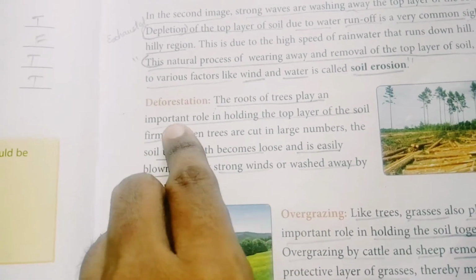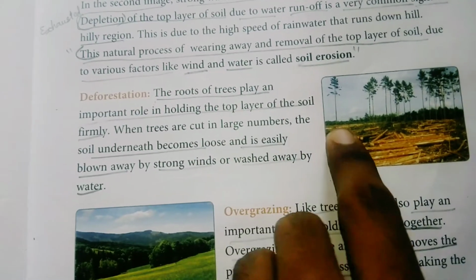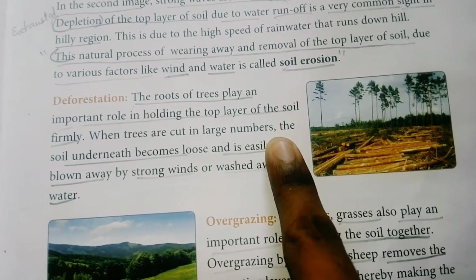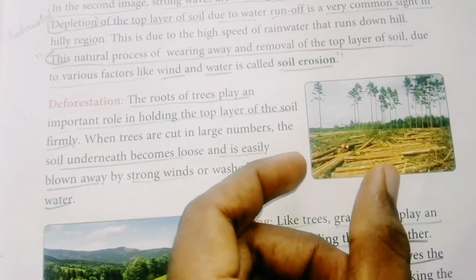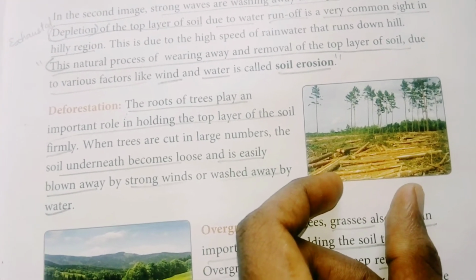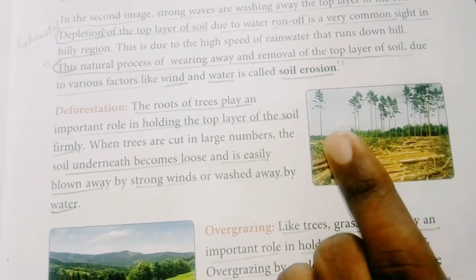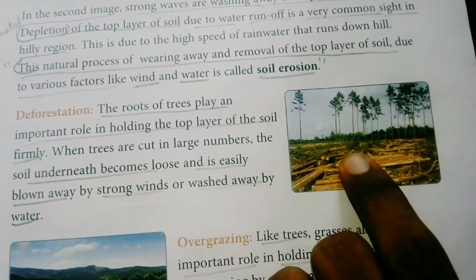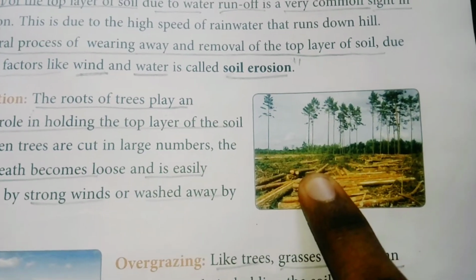First is deforestation. It occurs by cutting down of trees. When trees are cut in large numbers, the soil underneath or below the ground becomes loose and easily blown away by strong winds and washed away by water. This is how soil erosion takes place when deforestation is done.